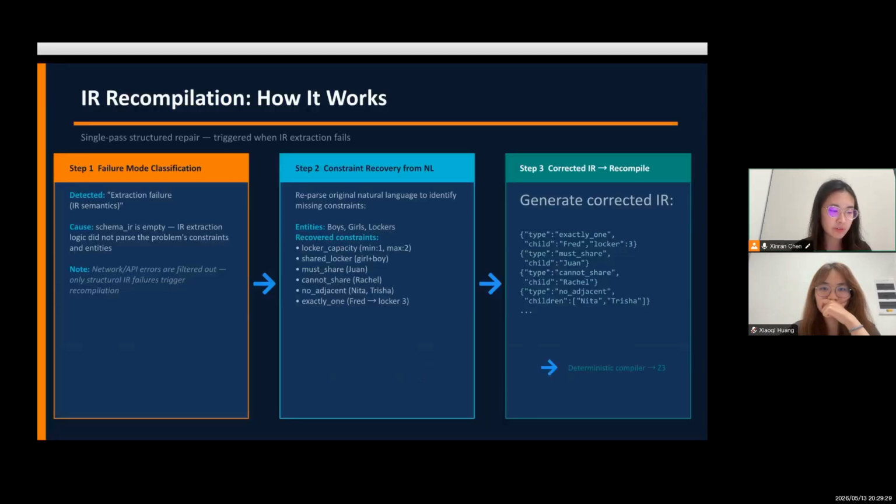When IR extraction fails, we trigger a structured recompilation process. First, we classify the failure type. In this example, the IR is empty, meaning the model failed to extract the problem constraints correctly. Next, we return to the original natural language problem and recover the missing entities and constraints directly from the text. Finally, we generate a corrected IR and send it back through the same deterministic compiler and Z3 pipeline. So instead of retrying generation blindly, recompilation performs targeted structure recovery to improve executability and robustness.